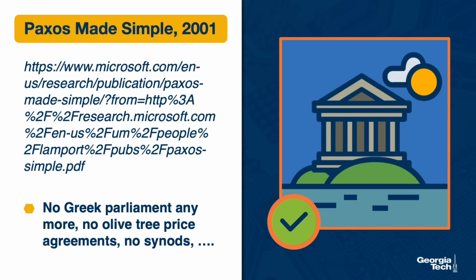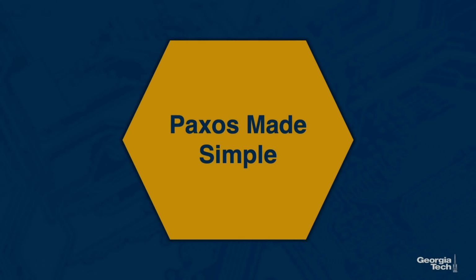This led Leslie Lamport to write a new paper on Paxos in 2001, appropriately titled Paxos Made Simple. And this is the paper that will serve as the basis for the description of the Paxos algorithm that we'll use in this class. So no, we will not be talking about Greek parliamentarians. But I do encourage you to take a look at the original paper, and I'm curious to hear your opinion on it. So let's now talk more about Paxos Made Simple.